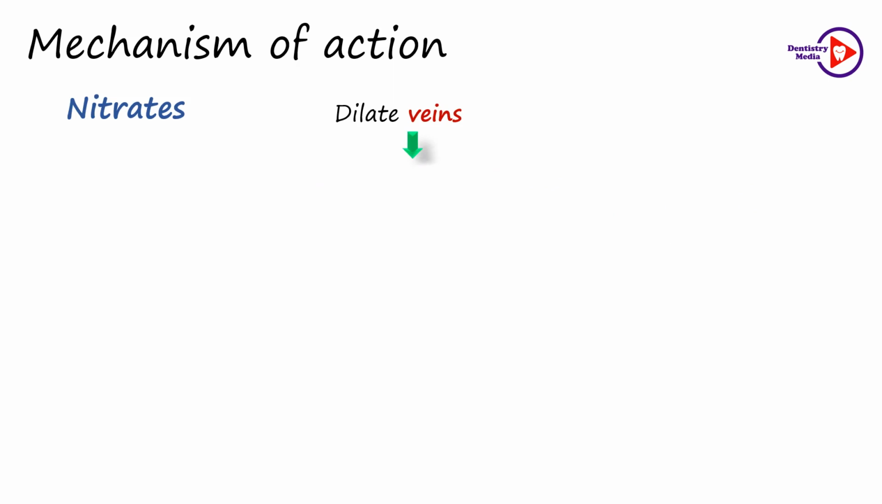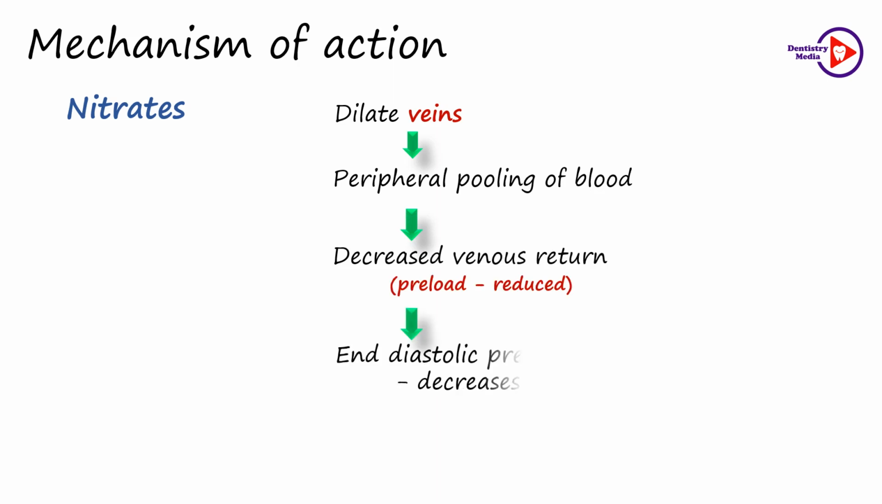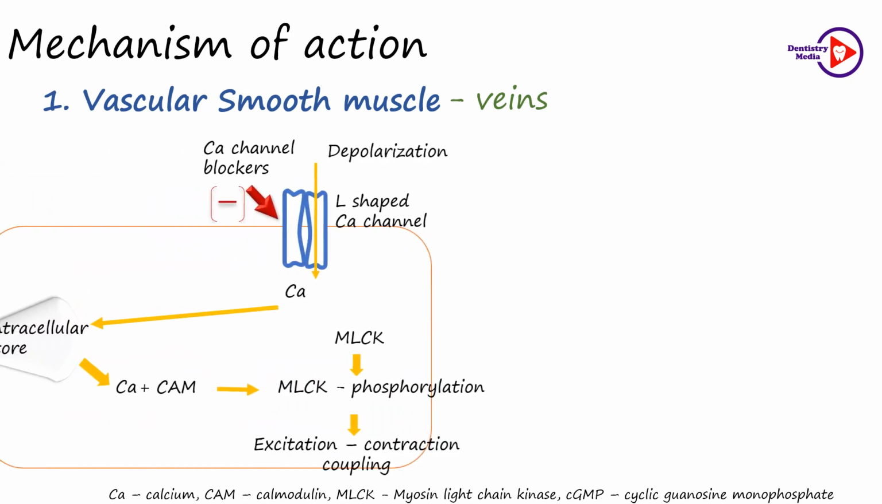These nitrates dilate the veins, thereby they cause peripheral pooling of the blood, which in turn causes decreased venous return, that is the preload is reduced, which causes decreased end diastolic pressure, thereby abolishing the subendocardial crunch and decreasing the cardiac work. Now let us see how this venodilation occurs.